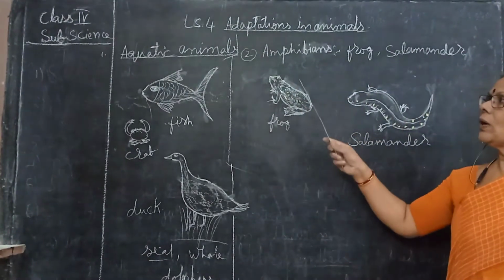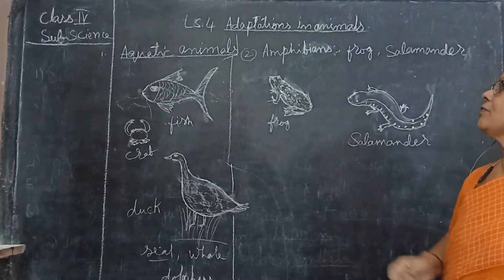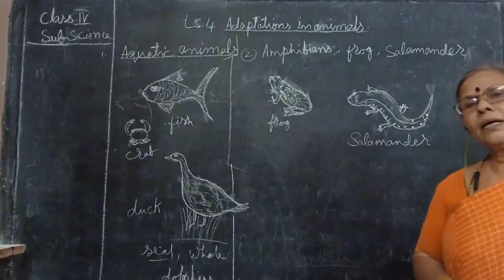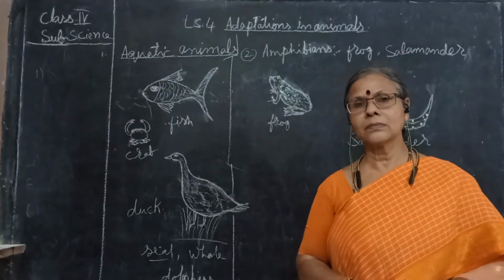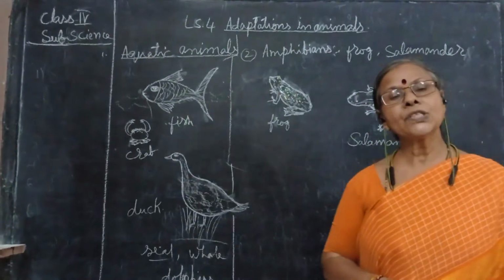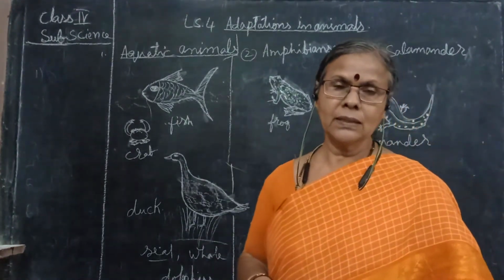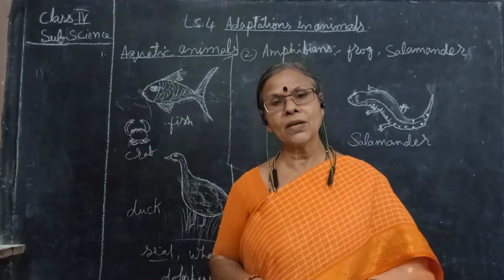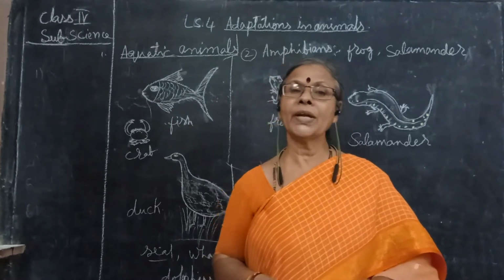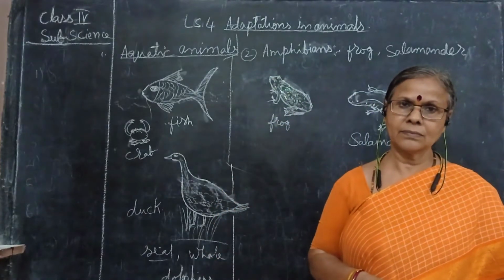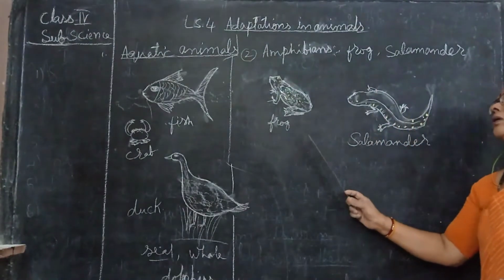Coming to the second point, amphibians. What are amphibians? Animals which live on the land as well as in the water. We call them amphibians. Just have a look.